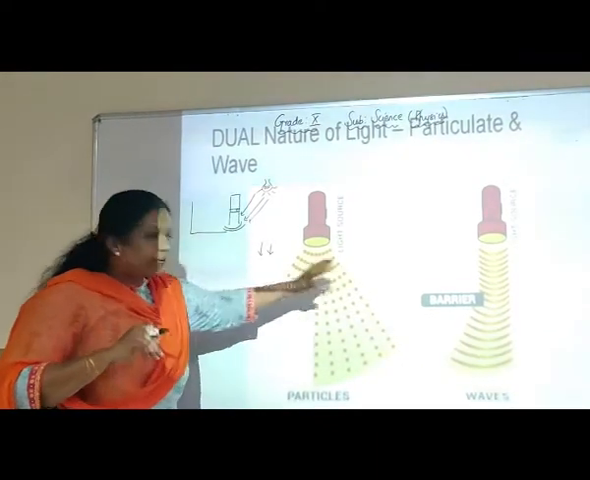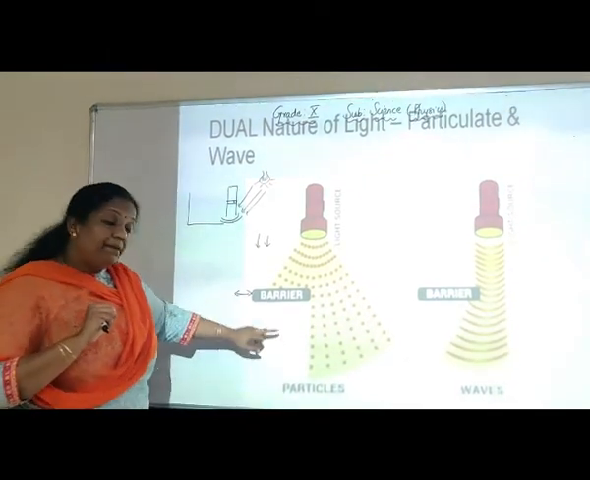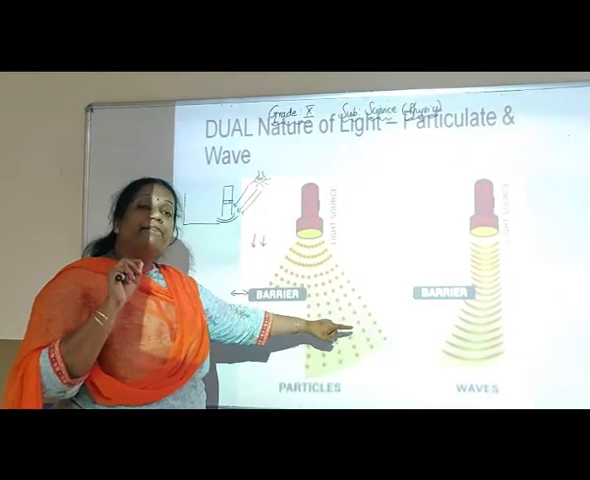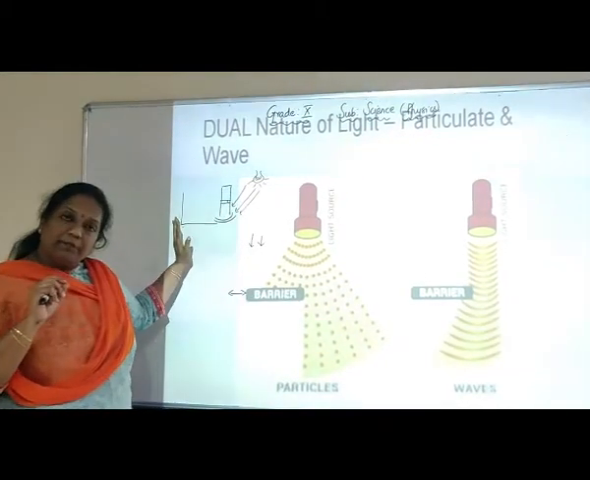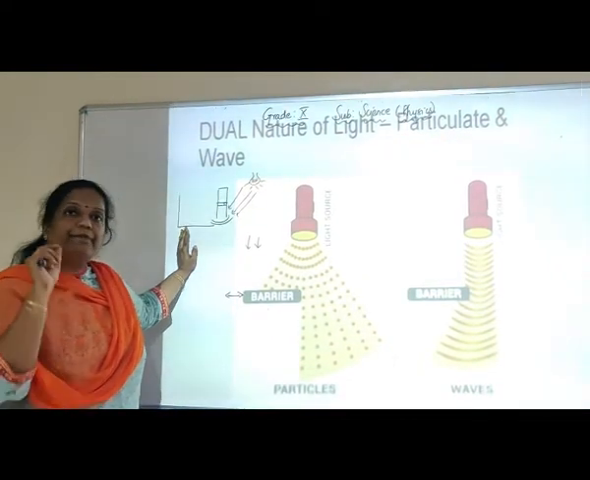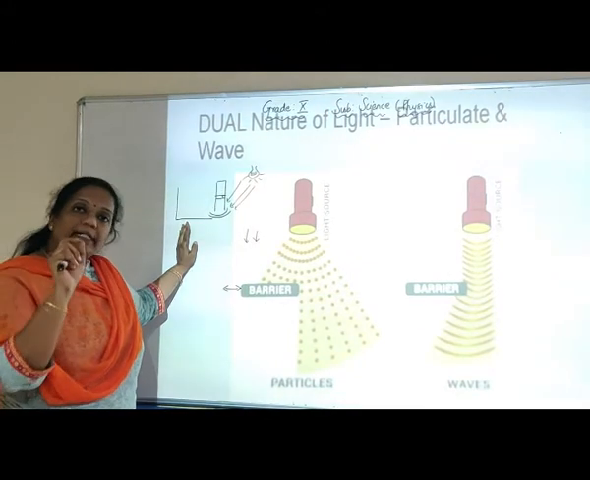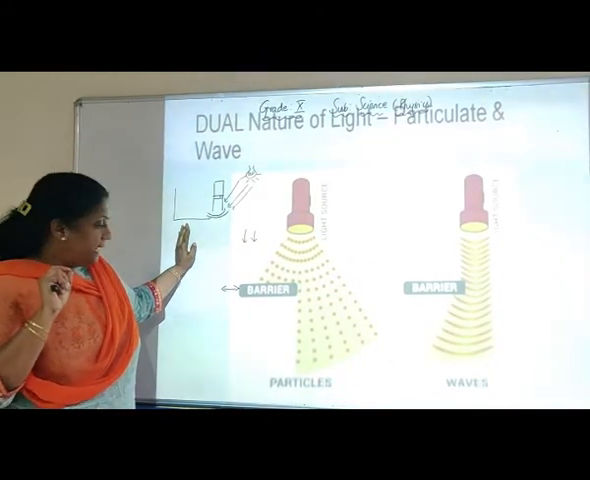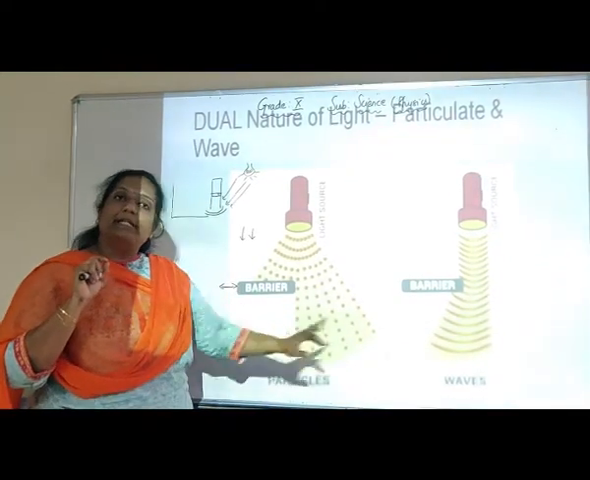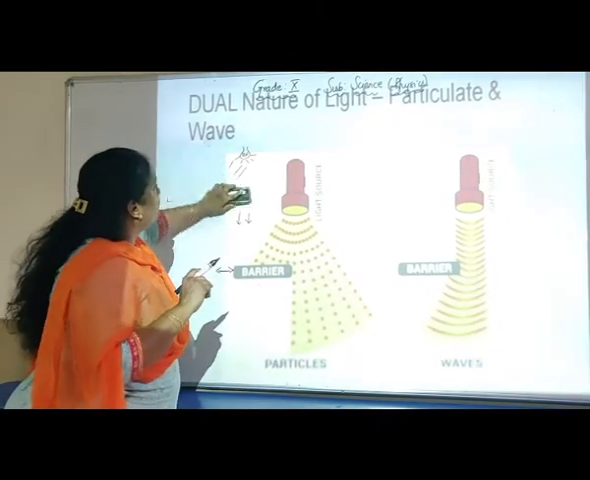So these two prove that light exhibits a dual nature. It can behave like a particle, at the same time it can behave like a wave. So going back to the previous slide, what did we discuss? We discussed that light is made of particles called photons, which are electromagnetic in nature. So that is particulate nature and wave nature at the same time. Going over to the next slide.